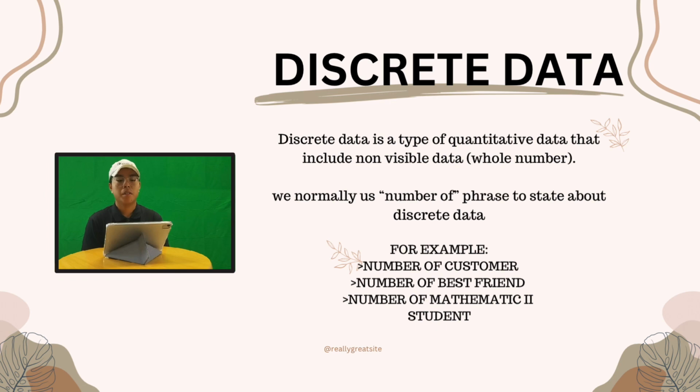I will explain about discrete data and the data we collected from the survey. Discrete data is a type of quantitative data that includes non-divisible figures and statistics you can count. You typically write a discrete data point as a number that represents exact values. You can often describe discrete data by using the phrase "the number of", such as the number of customers in a store.